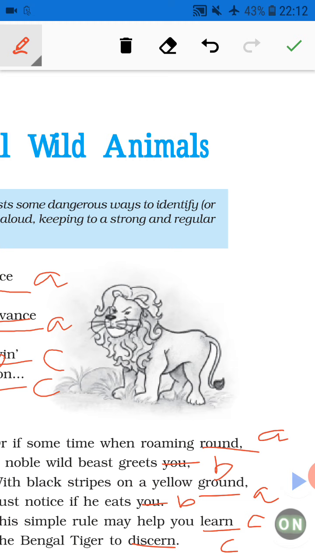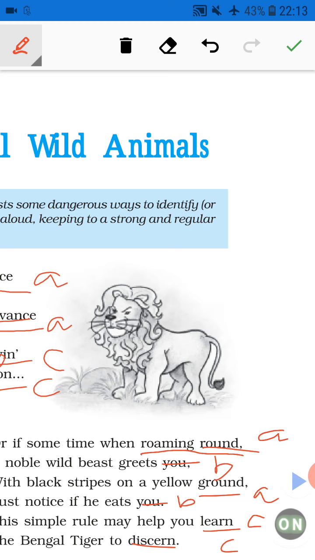Alliteration. What is alliteration? Alliteration means repetition of consonant sounds. Like you can see roaming round. Roaming round means R sound is most prominent. It is repeating again. That is, alliteration is used.